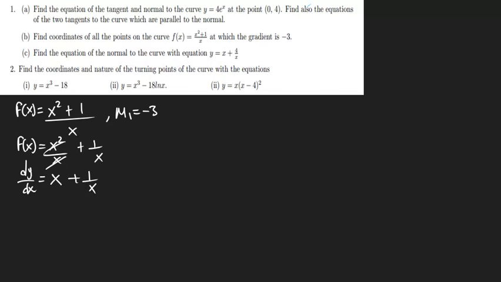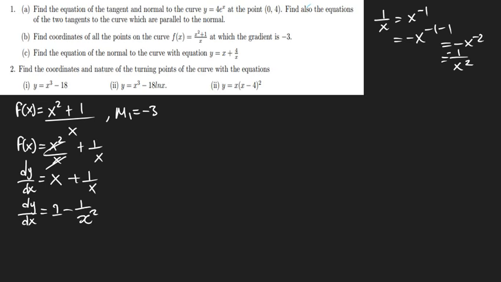Now we know that if you have 1 over x, it's the same as x to the power negative 1. So if you're using the power rule, negative 1 minus 1 is going to give us minus x to the power negative 2, which is just the same as minus 1 over x squared. So dy dx of x is 1, and dy dx of that is minus 1 over x squared.